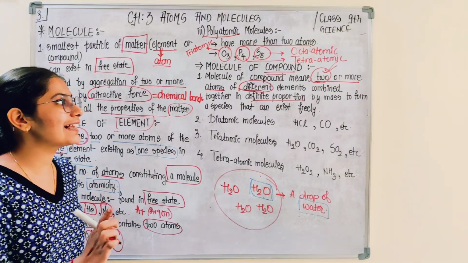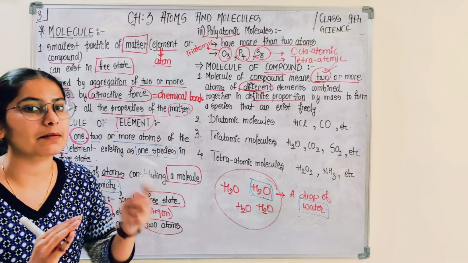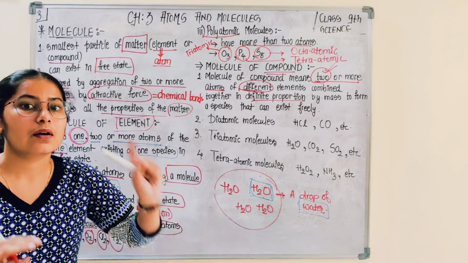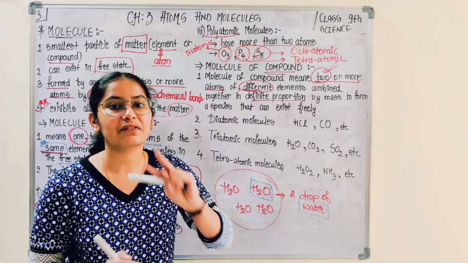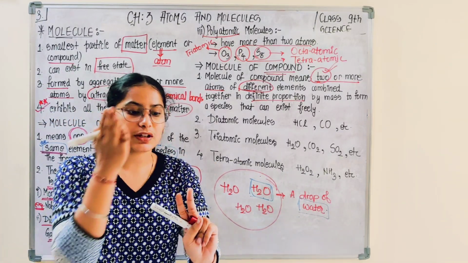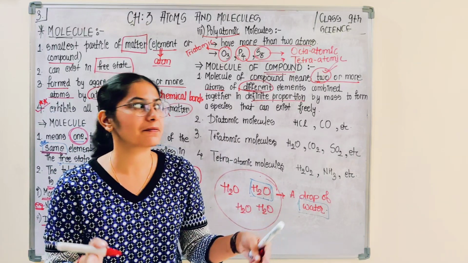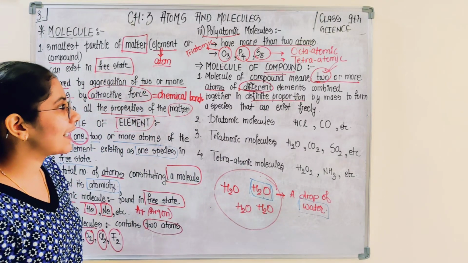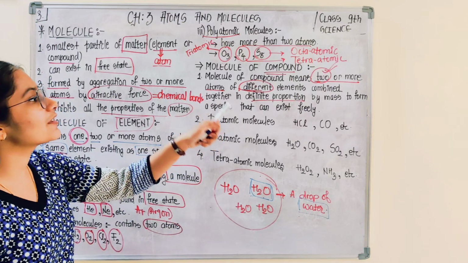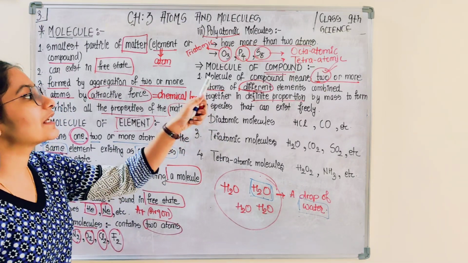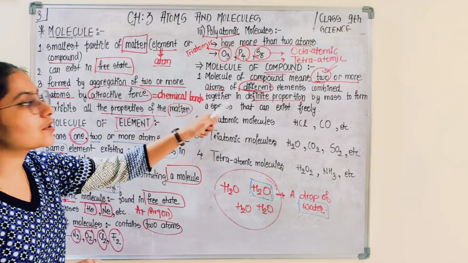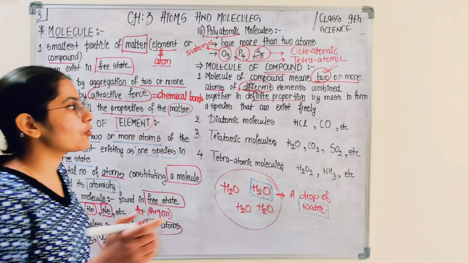If we take only one, it would be either hydrogen or helium, that is, a single element. We require at least 2 so that there are 2 different elements. So a molecule of a compound means 2 or more atoms of different elements combined together in definite proportion by mass.